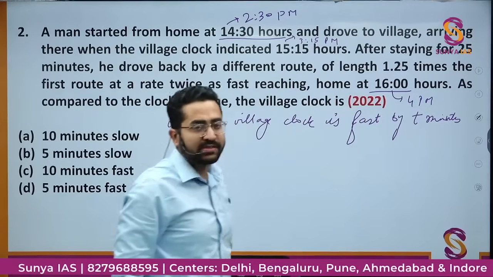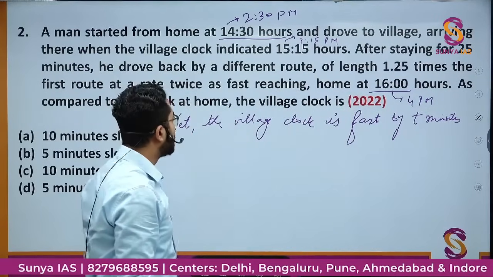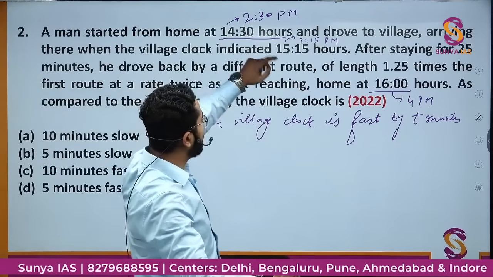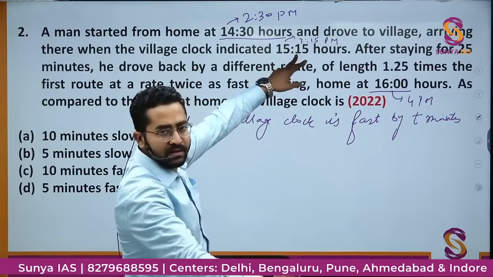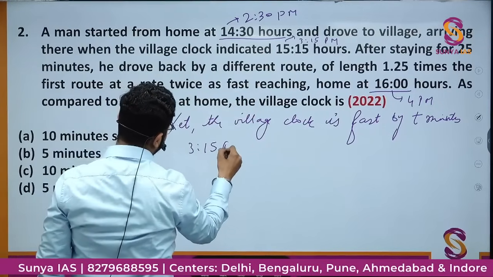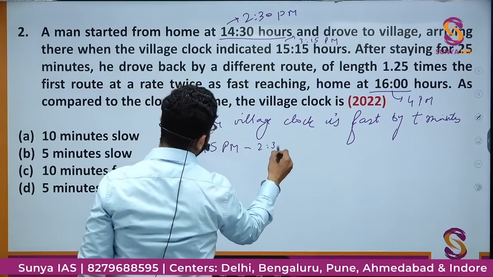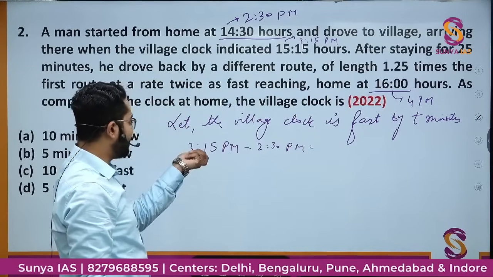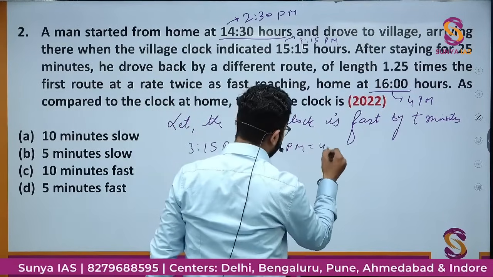Now look, the man started from home at 2:30 p.m. and reached the village at 3:15 p.m. So 3:15 p.m. minus 2:30 p.m. is equal to 2:30 to 3:30, which is an hour, and 15 more minutes. That would be 45 minutes.